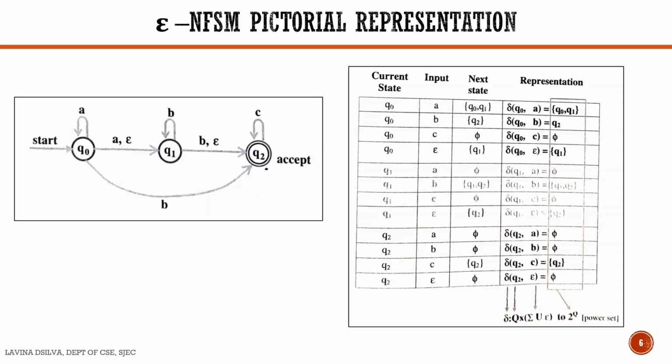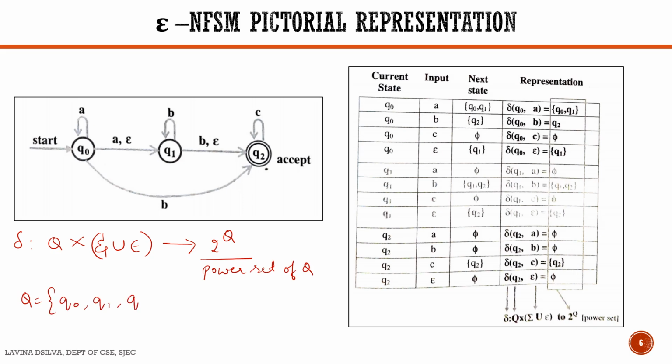We know that delta, the transitions are written as from some state Q on giving an input symbol or maybe on an epsilon, it goes to the states which belong to 2 to the power Q, or that is the power set of Q. Here we know that Q is equal to 3 states, Q0, Q1, Q2, and sigma is equal to 3 inputs A, B or C, union we've got epsilon transitions also.